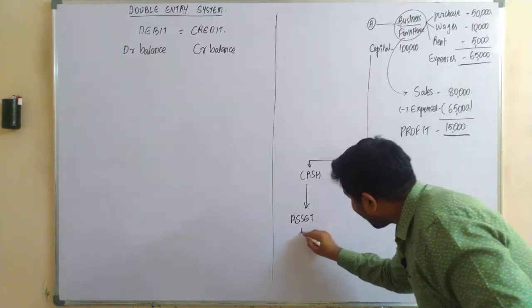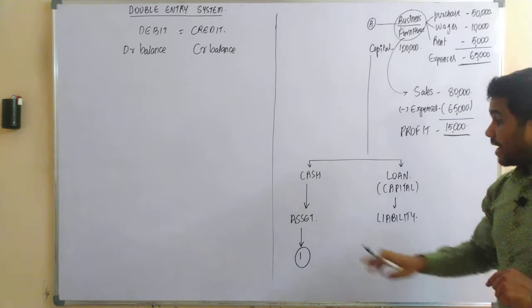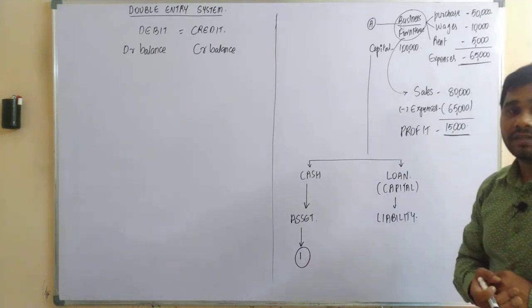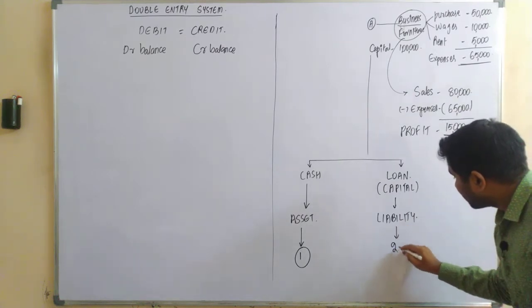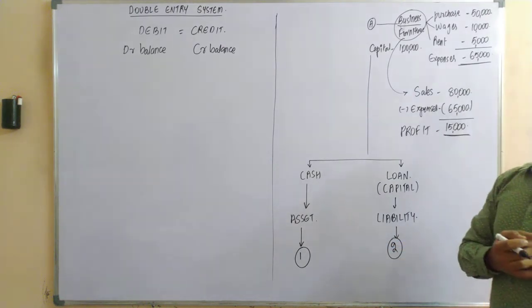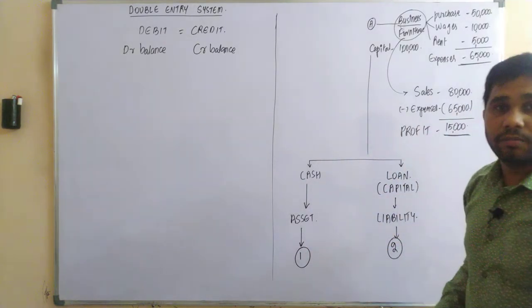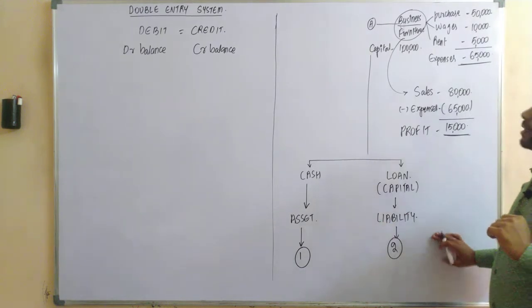Now, asset is the first component in the business, and the liability is the second component in the business. So what is the first component in the business? The asset is the first component in the business, and your second component is nothing but your liability.